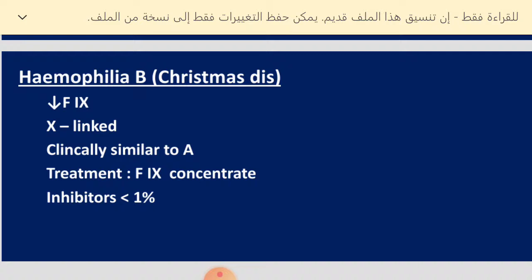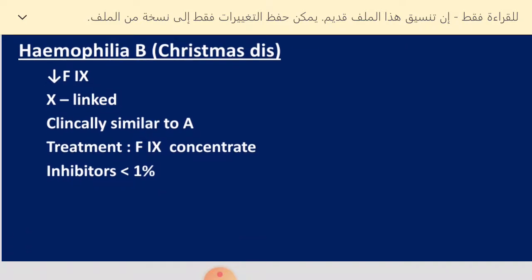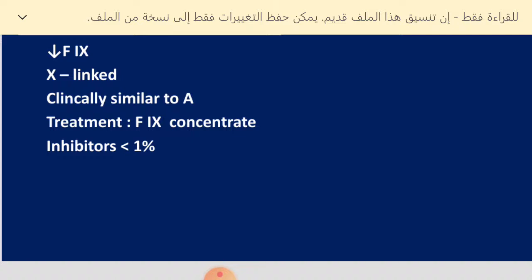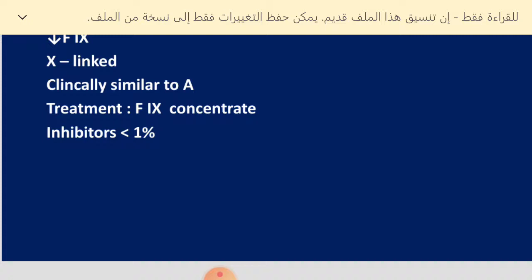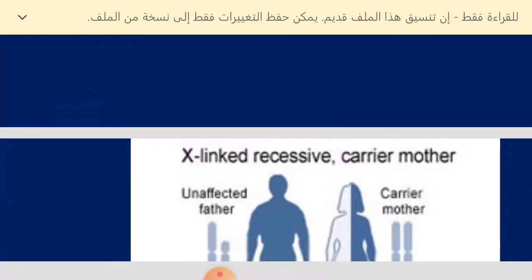Hemophilia B, of course, differs from hemophilia A. This is again X-linked. The incidence of hemophilia B, or Christmas disease, is much lower. Clinically it is similar in presentation to hemophilia A, and the replacement is by factor 9 rather than factor 8, which is given once because the half-life of factor 9 is prolonged. And the risk of inhibitor in this patient is less than with factor 8, less than 1%.